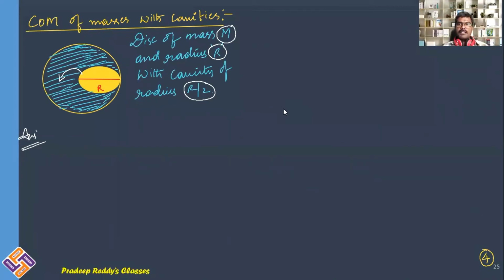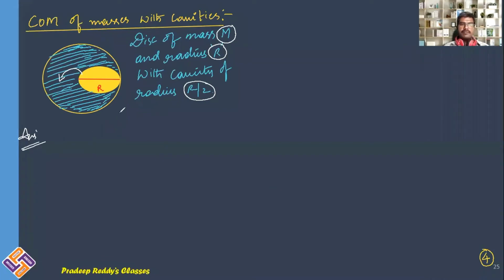If you are removing mass from the bottom, the center of mass will shift upward. If you are removing mass from the top, it will shift downward, and vice versa. So always the center of mass will shift in the opposite direction to that of the removed portion. Now in this case, you are removing this portion. As a result, where is the center of mass shifted? You should find the new position of the center of mass.